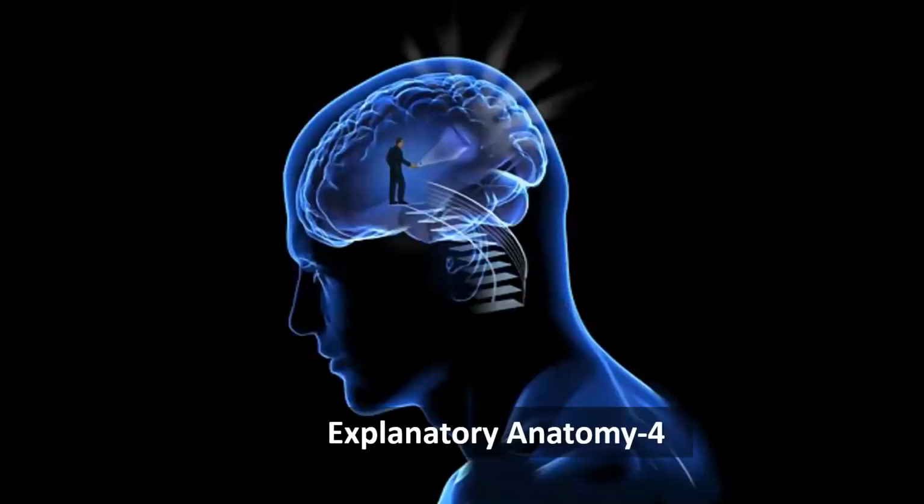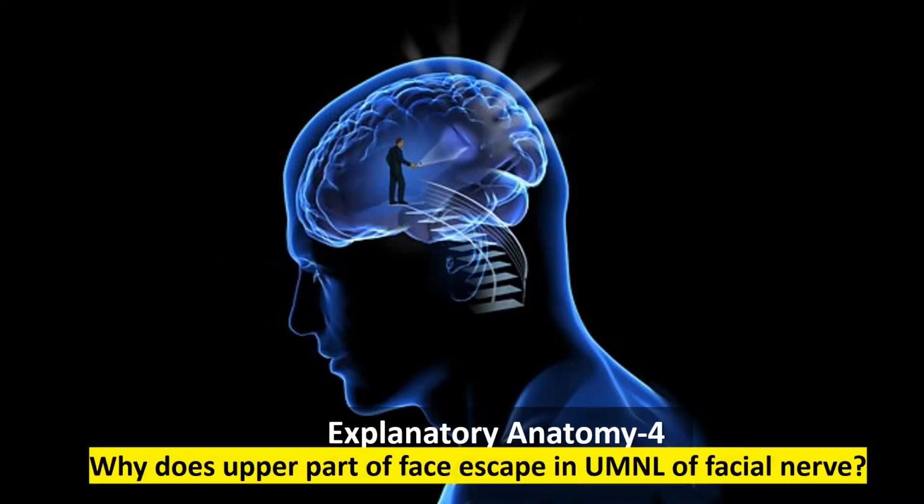This is the explanatory anatomy session and this is session 4. Today my topic of explanation is why does the upper part of the face escape in upper motor neuron lesion of facial nerve?